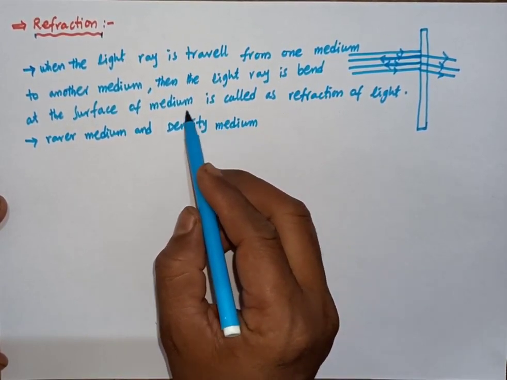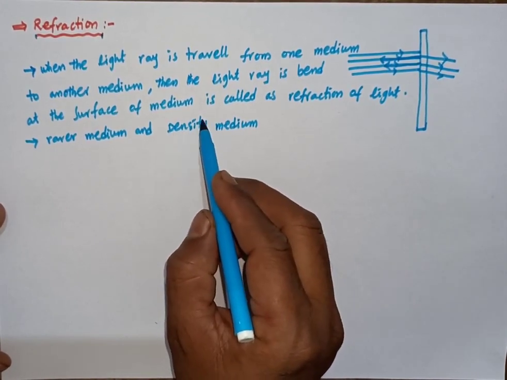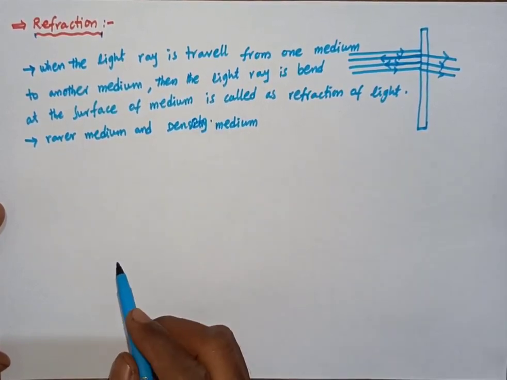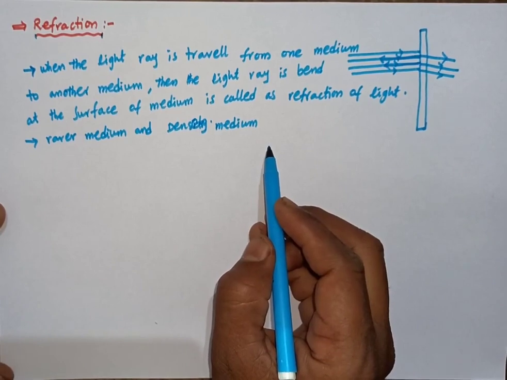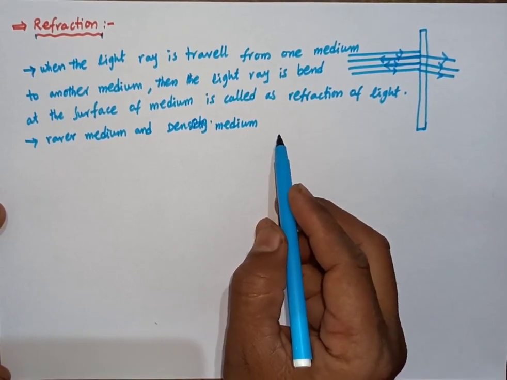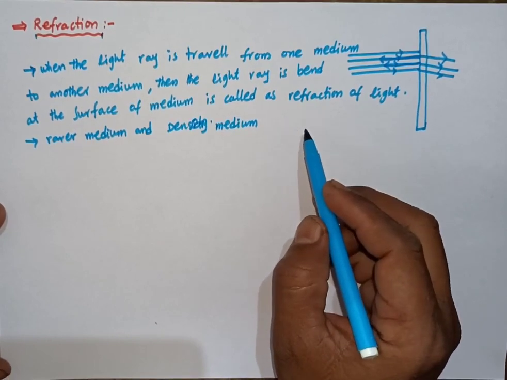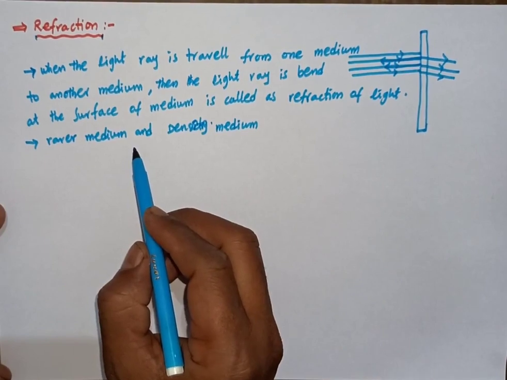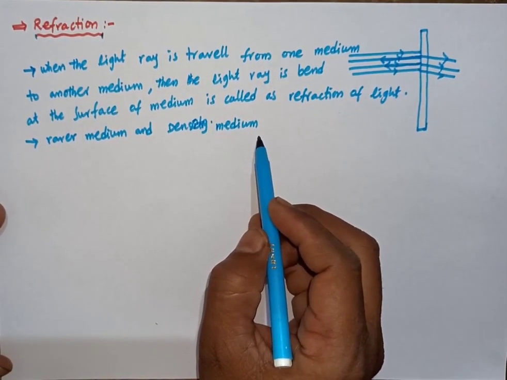We can also define them using the velocity of light. When the velocity of light is high, it is called the rarer medium. When the velocity of light is low, that is called the denser medium.